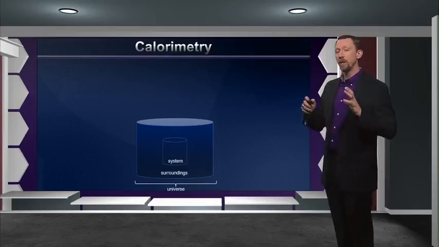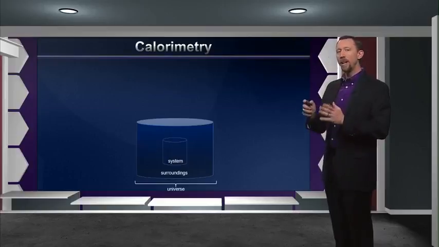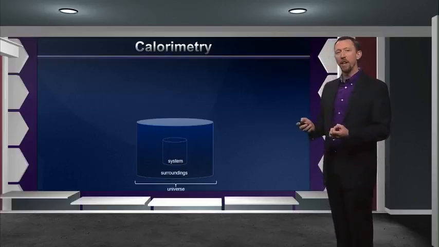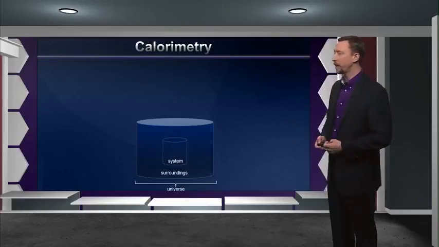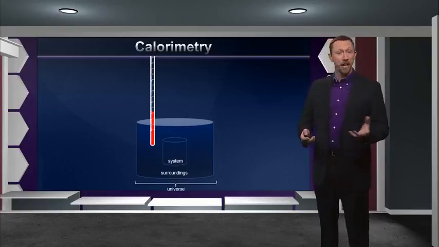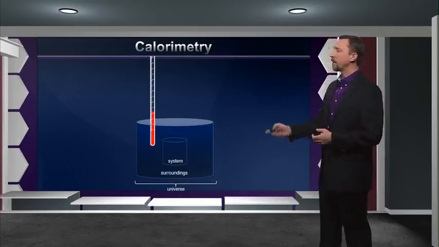Now, if we're going to let these assumptions hold, we can do some really interesting experiments with our miniature universe to discover when and how heat flows during chemical processes. In order to do this, we're going to have to take the temperature of our surroundings. So I placed a thermometer in here.